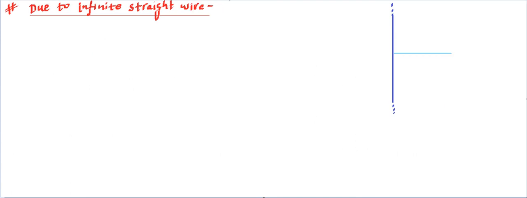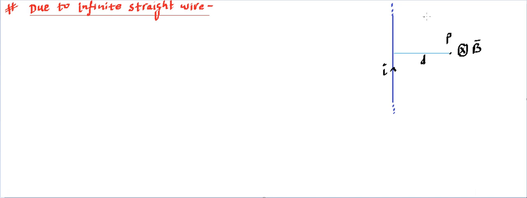Okay, so we can use this last result for a finite wire in the case of finding the field due to an infinite straight wire. Let's say we have an infinite straight current carrying wire, an infinitely long straight wire running from minus infinity to plus infinity, and at some distance there is a point P at which we are interested in finding the magnetic field. First of all, we will find what the direction is going to be. If you take an element and go for dl cross r, the thumb will be going inside, so you will say the magnetic field is going to be inside.